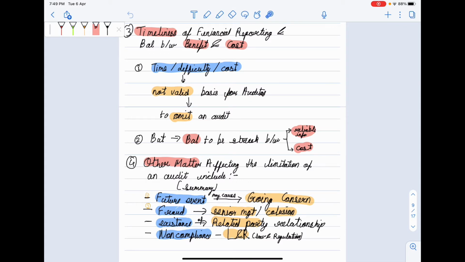So auditor cannot escape from doing audit procedure as per SA because of time, difficulty or cost. Let it cost anything, auditor should perform audit procedure as per SA. But balance should be struck between reliable information and cost. We cannot do 100% checking, but we should pick up a good sample.